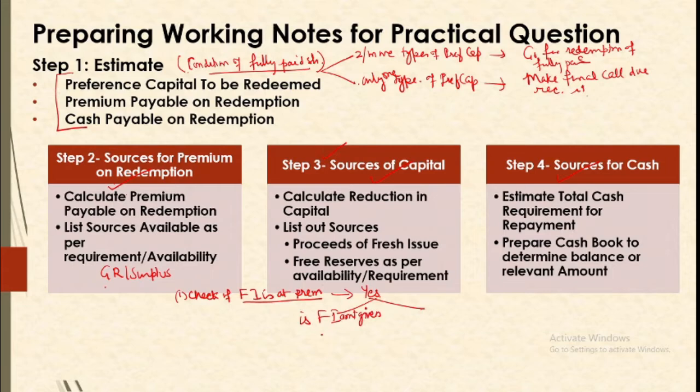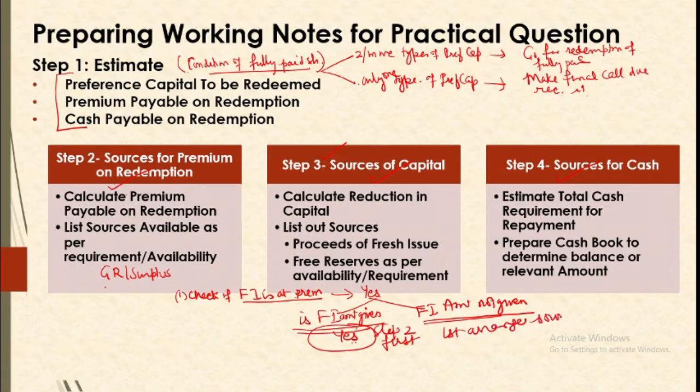Because if this amount is given, it means you can calculate premium. So if we know the premium, then we will go with step 2 and outline the premium sources first. But if the fresh issue amount is not given, it means we do not know how much premium we will be getting, then we will first arrange sources of capital and then we will work for premium.